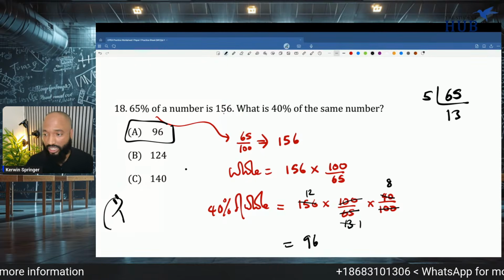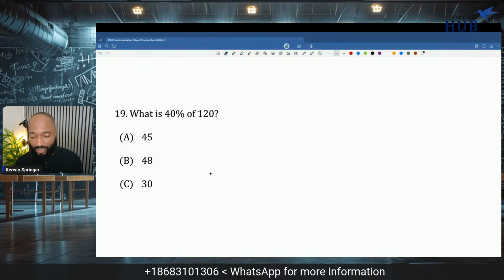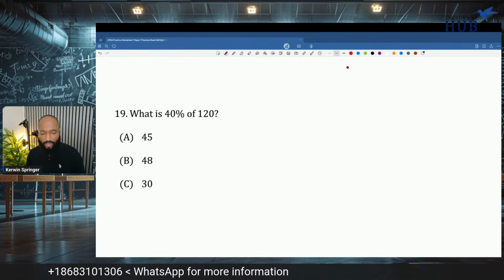96 was looking real good. 96 was looking very attractive. We reached number 19 already. Where's the time? 17 minutes past. So yeah, we'll finish in like 40 minutes.